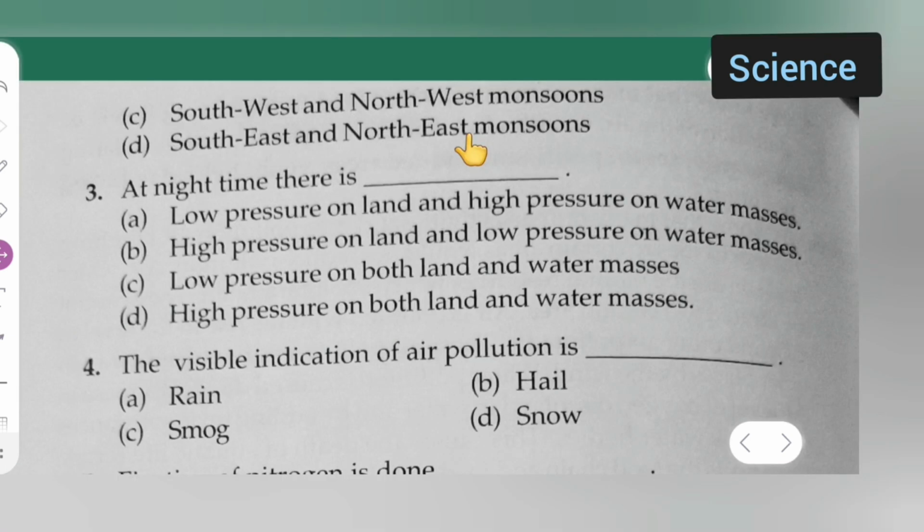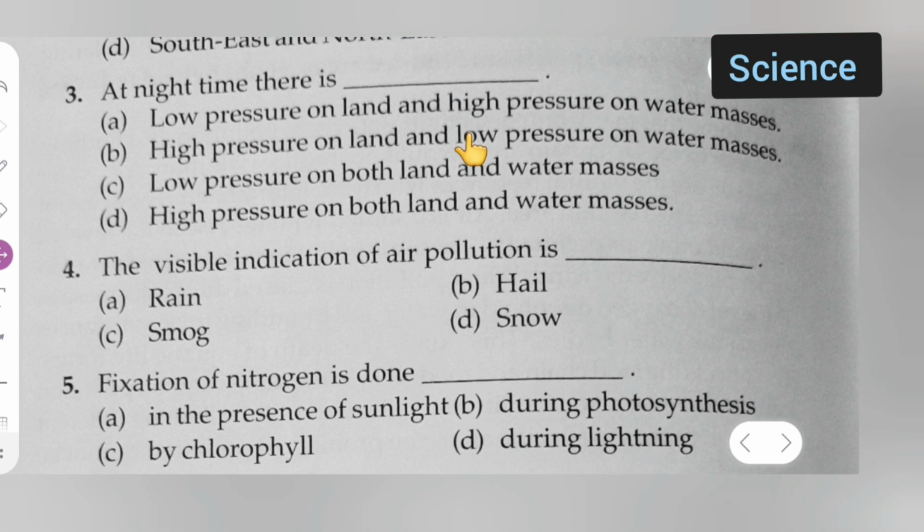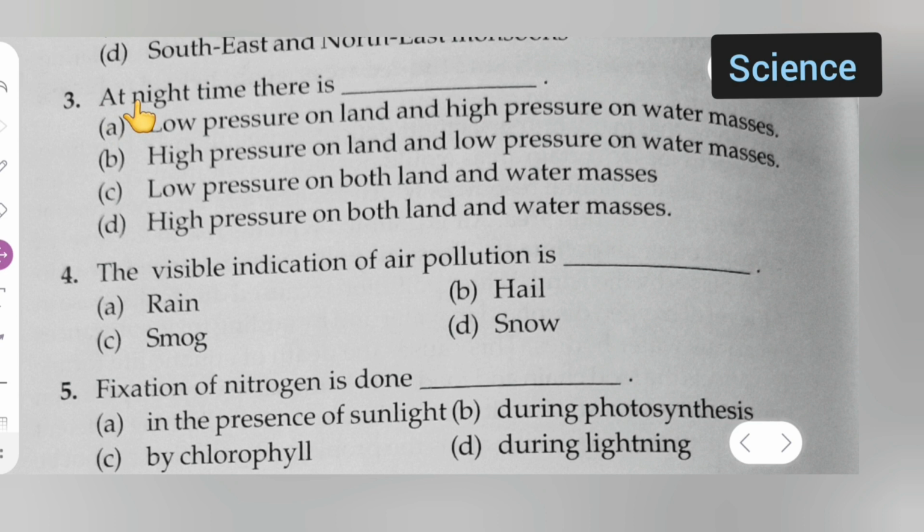Next, moving further. At night time there is dash: option A low pressure on land and high pressure on water masses, the second option is high pressure on land and low pressure on water masses, option C is low pressure on both land and water masses, option D is high pressure on both land and water masses.